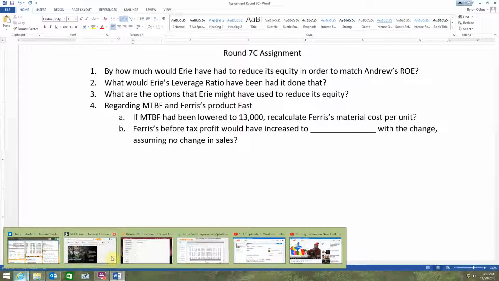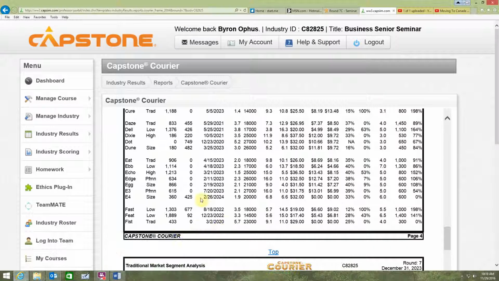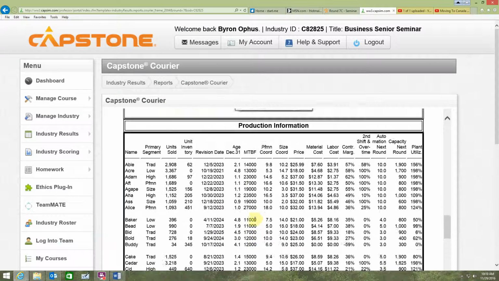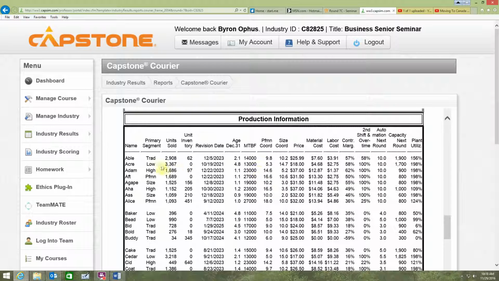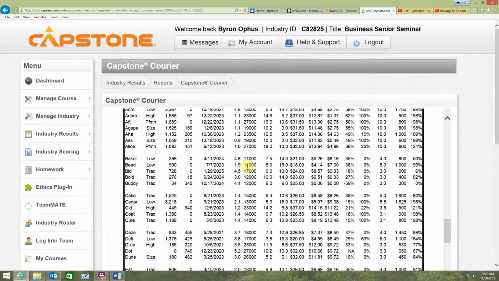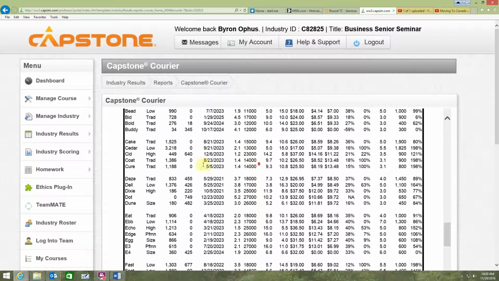What I'll tell you is, if you look at this, it's just amazing. In the low end, your biggest seller has an MTBF of 13,000. Now it's got some other things going for it, namely a little bit of money spent on sales and that kind of stuff. But here's a couple others that have sold okay at 11,000.